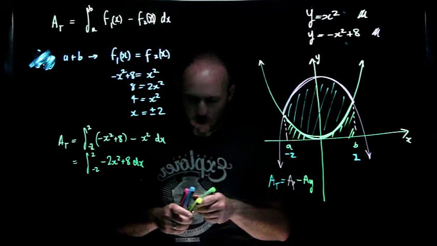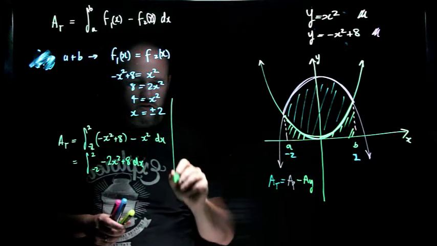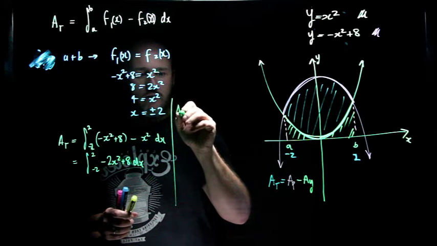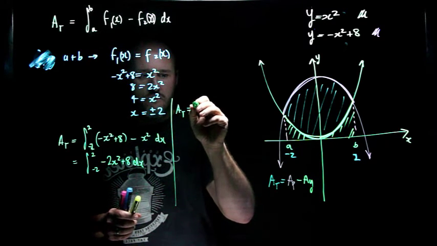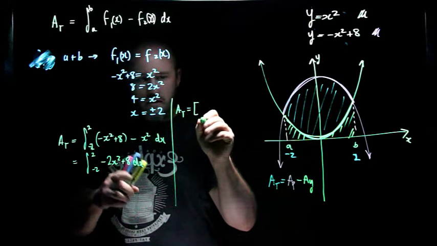Now, I'm a little bit worried about space, so I'm just going to pop it over here, and my area total will be equal to, and I'll do my evaluation now.